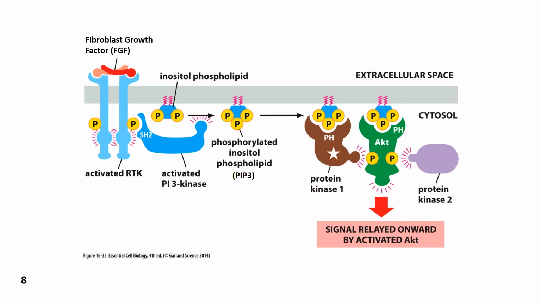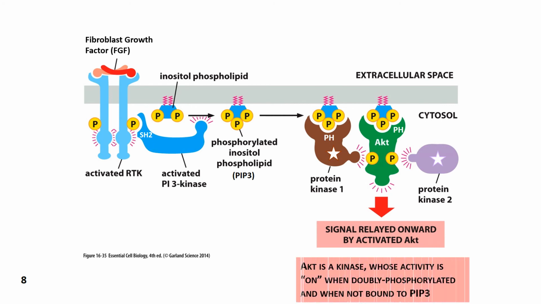AKT is phosphorylated by the brown protein kinase at the membrane, and it's also phosphorylated by a second cytoplasmic protein kinase. Doubly phosphorylated AKT then releases its binding from PIP3 such that it's released into the cytoplasm so that it can phosphorylate downstream targets. AKT then is a protein kinase whose activity is activated when it's doubly phosphorylated and when it's not bound to PIP3.